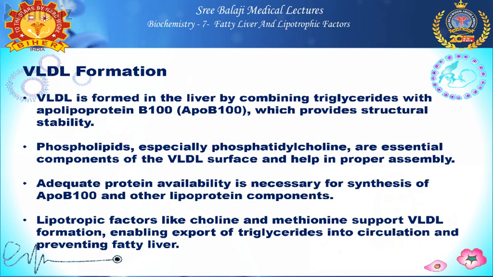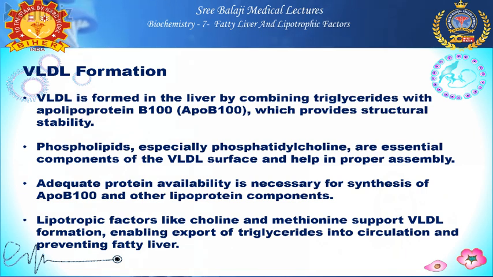So VLDL, combined with TGL and apolipoprotein, transports TGL from the liver to other tissues. Phospholipids, especially phosphatidylcholine, are essential components of the VLDL surface and help in proper assembly. Adequate protein availability is necessary for synthesis of ApoB100 and other lipoprotein components.